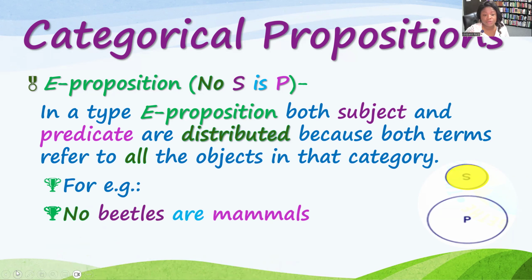So let's look at an example. No beetles are mammals. Makes sense. There is not one beetle. There's a whole category of beetle. All of them are not in the category of mammals. So you see that no before the subject beetle tells you that none of them are in the category. And then the entire category of mammals is unaffected because there are no beetles in it. So either you understand the explanation or you commit it to memory. Type E propositions, both the subject and the predicate are distributed.